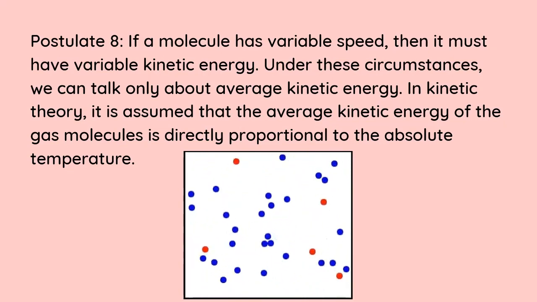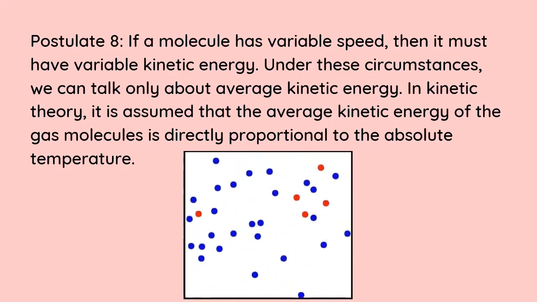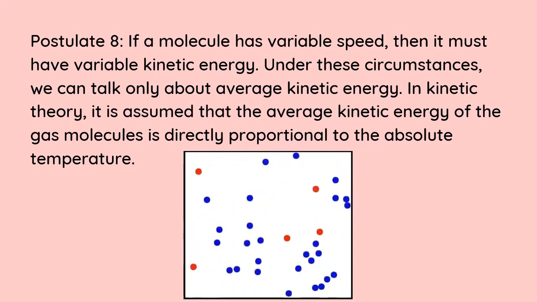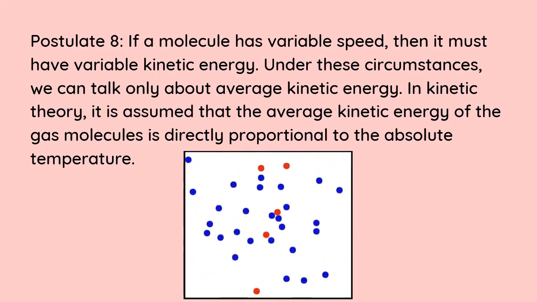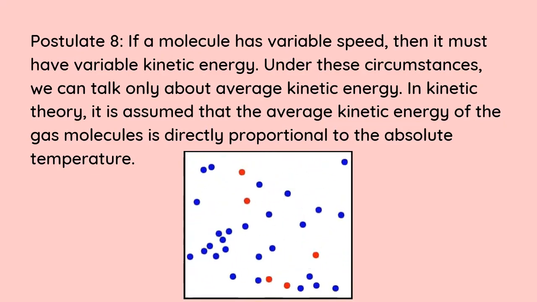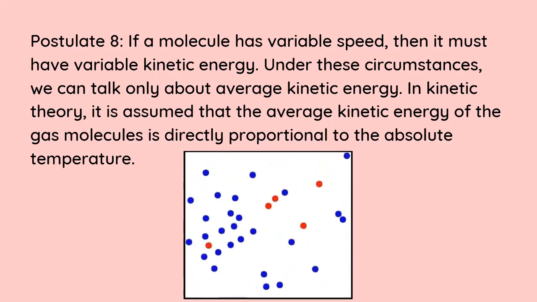The next one, if a molecule has a variable speed, then it must have variable kinetic energy. Under these circumstances, we can only talk about the average. And in the kinetic theory, it is assumed that the average kinetic energy of the gas molecules is directly proportional to the absolute temperature. So when there is an increase in temperature at a particular volume, these molecules will start moving more vigorously, and that in turn will lead to an increase in pressure, right?